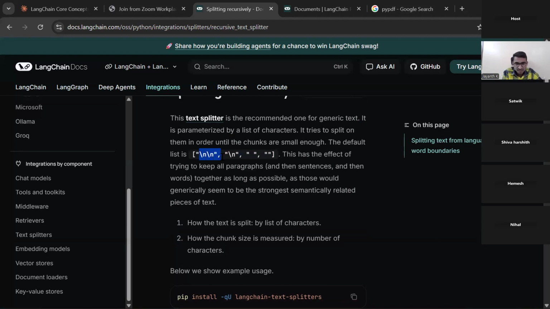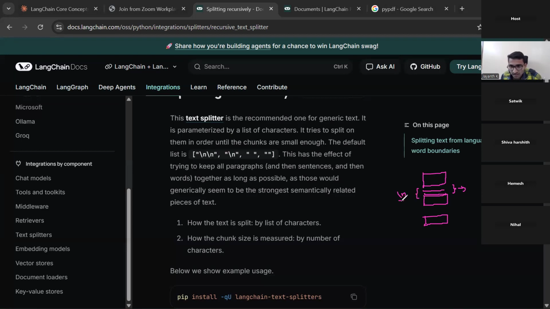What is this? Okay, I will explain. Let me take the pen. Let's say some paragraph is here. You can see my screen, right? This is one paragraph of the document, this is another paragraph, and this is another paragraph. Here two lines of spaces are there, which we indicate with backslash n.